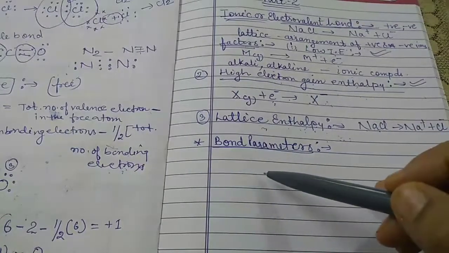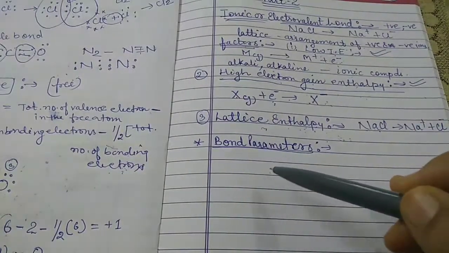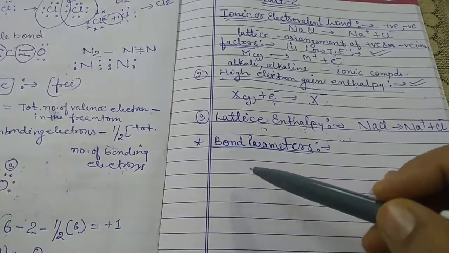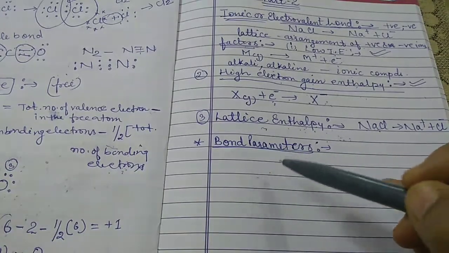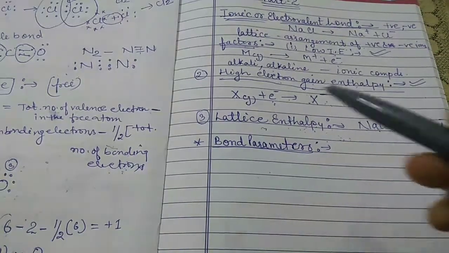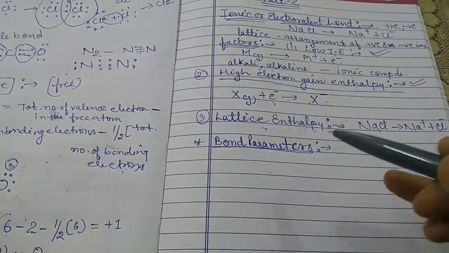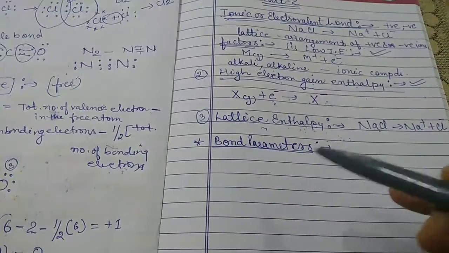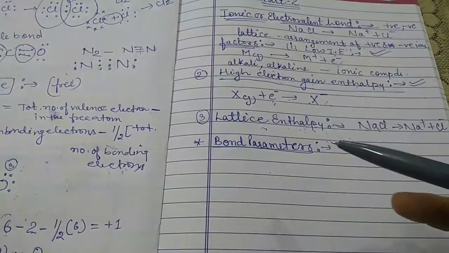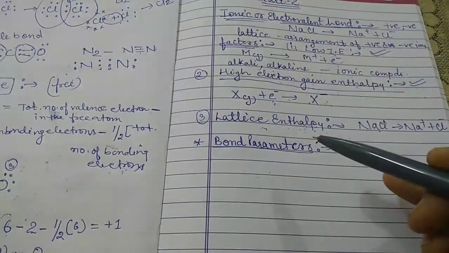Covalent bonds are characterized by certain parameters known as bond parameters. The first type of bond parameter is bond length, the second is bond angle, and the third is bond energy.